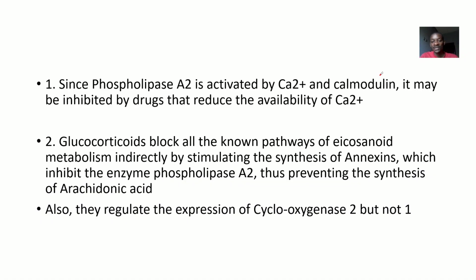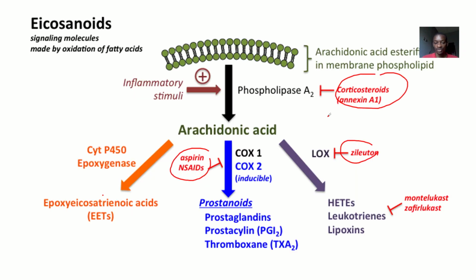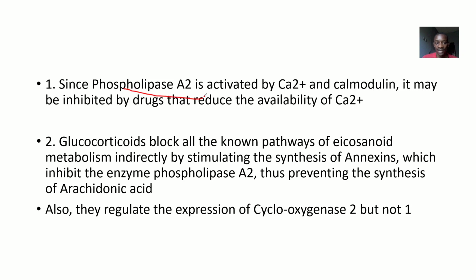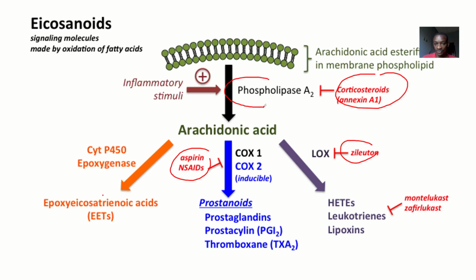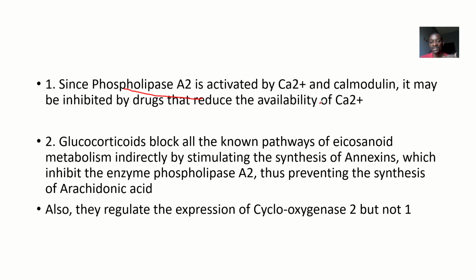The first drug we have is not really a drug, but we are looking at the availability of a factor. Since this is phospholipase A2, and phospholipase A2 is activated by calcium and calmodulin, it may be inhibited by drugs that reduce the availability of calcium. So any drug that reduces the availability of calcium will have an effect on phospholipase A2. Okay, and next we'll be looking at the second one.